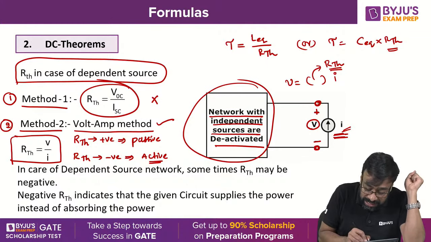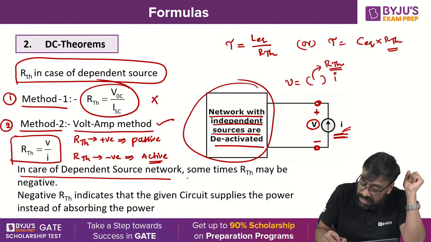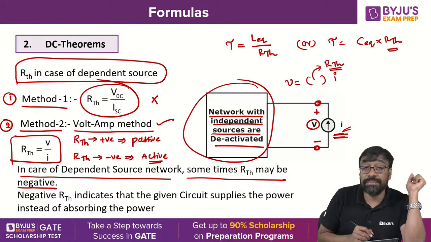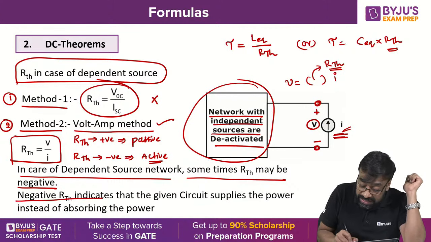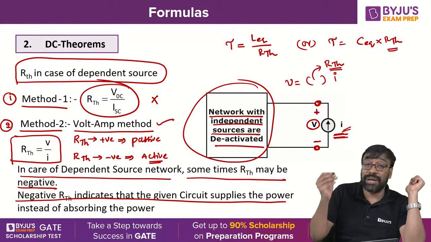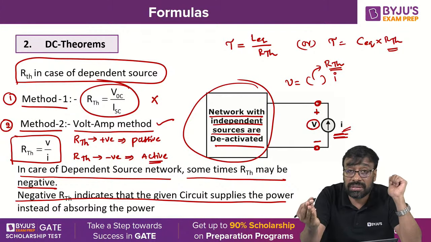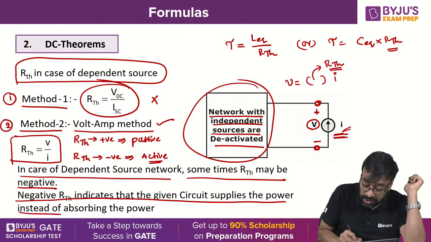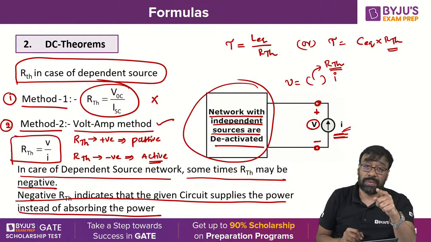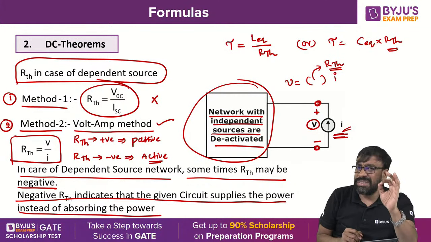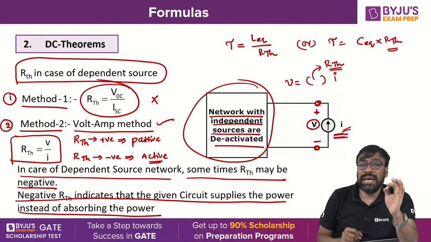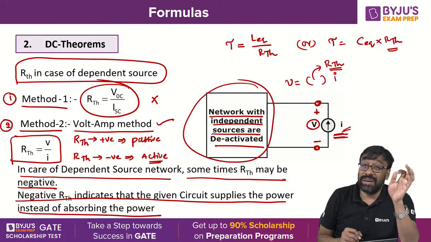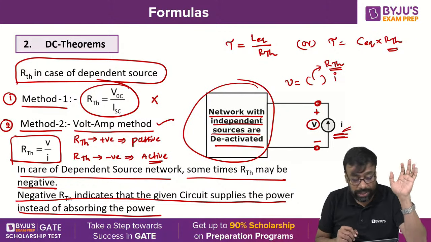That's why I have written here. In the case of a dependent source network, sometimes the RTH may be negative. Negative resistance indicates the given network or circuit supplies the power instead of absorbing the power. That means what? It is an active network. If it is a positive resistance, then it is called what? Passive network. Negative resistance is an active network, you can call it.